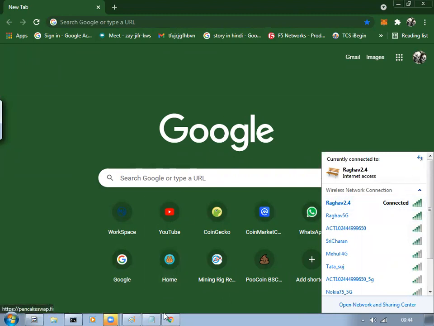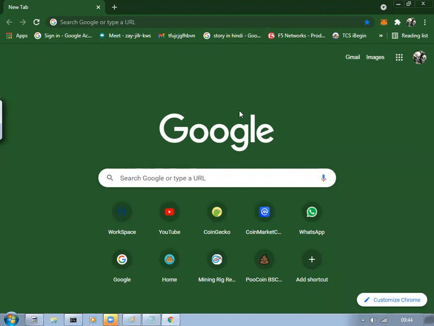Whatever I do on this particular application, it communicates with the operating system, that is my Windows machine, and then with network applications. All this happens in the background. But remember, whatever the user wants to do, he has to interact using applications only. You want to send me data, use an application. You want to receive data, use an application. You want to speak to me, use an application. You want to browse, use an application.